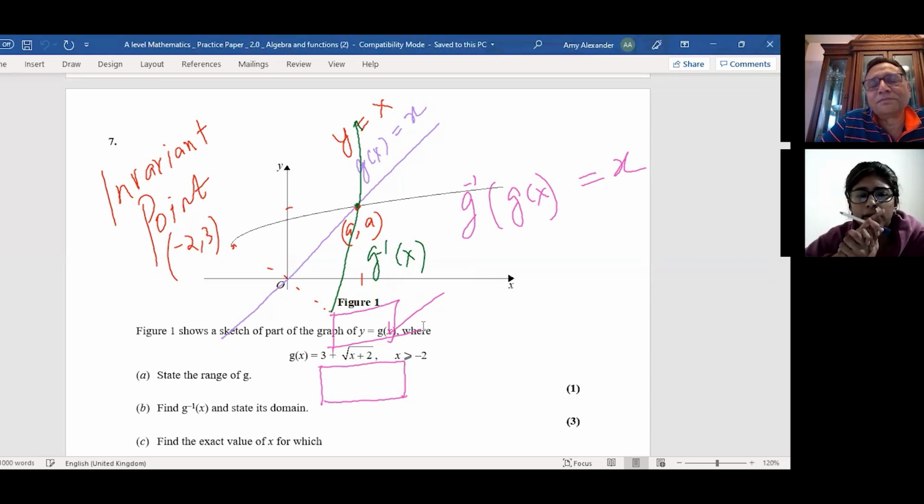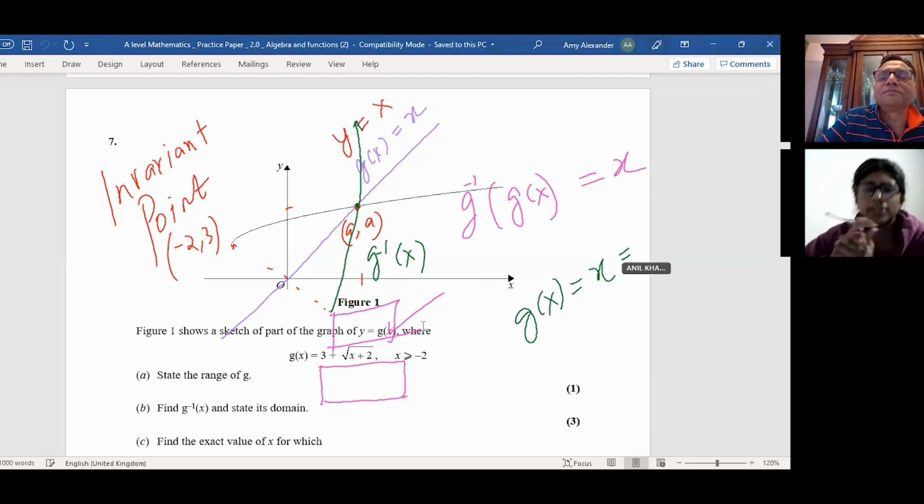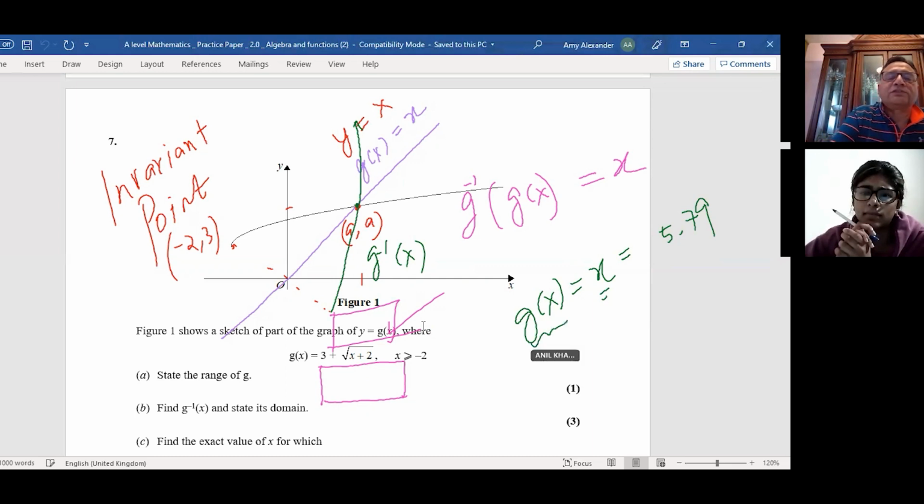So how do we find that point? You just calculated it. You said g of x equals x. What is the value of x you got? 5.79. So the x value is 5.79 and g of x is the y value, so the y value is also 5.79. Now if you inverse it, you get the same value, because the inverse, like you've drawn, has gone through that point. So it has to be.